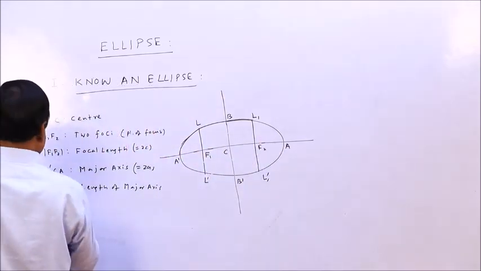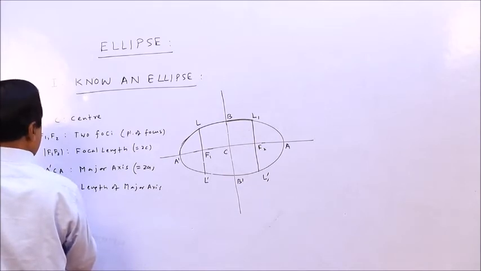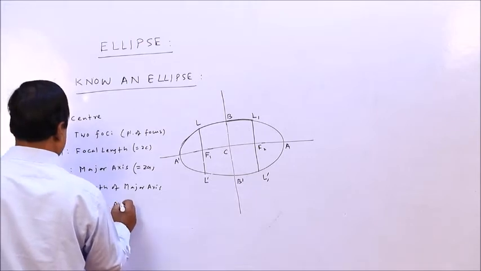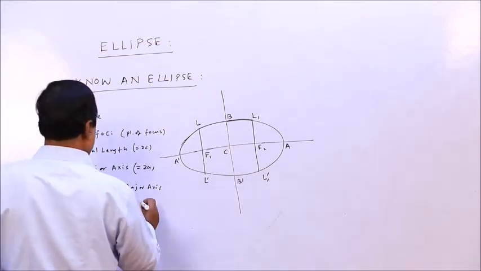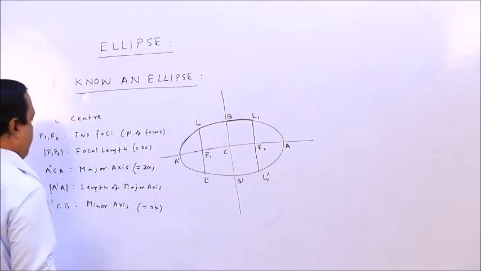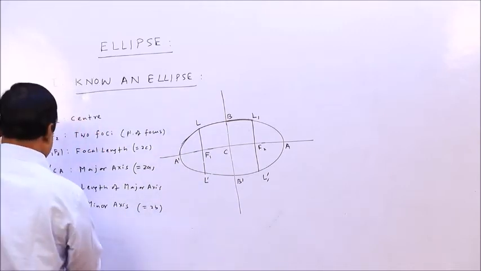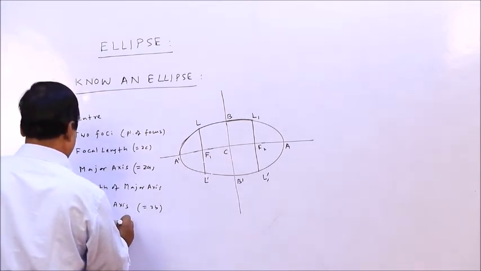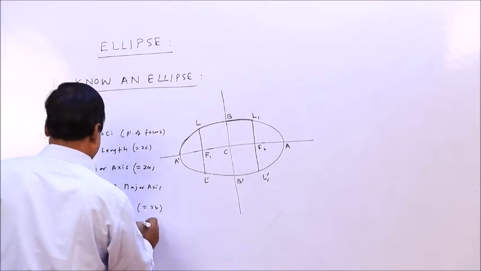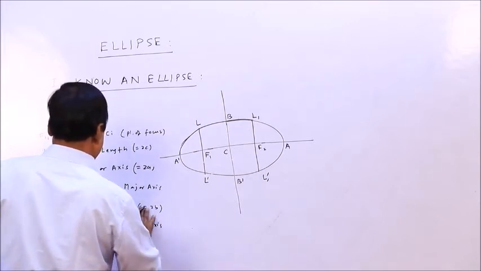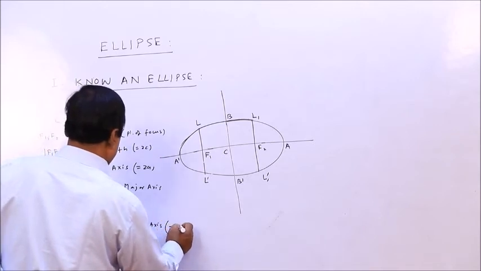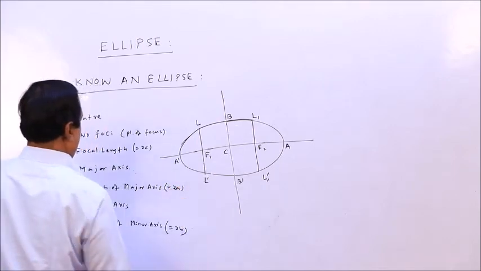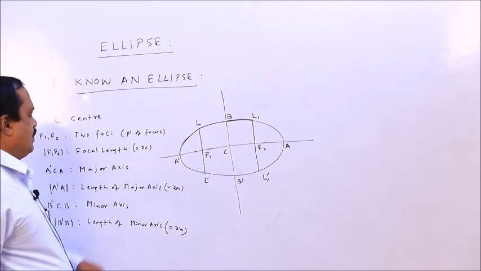Then B dash CB is known as the minor axis, and this will be up to B. So B dash B is the length of the minor axis. Actually this will be of length 2b. The length of the major axis will be 2a. This will be up to C.